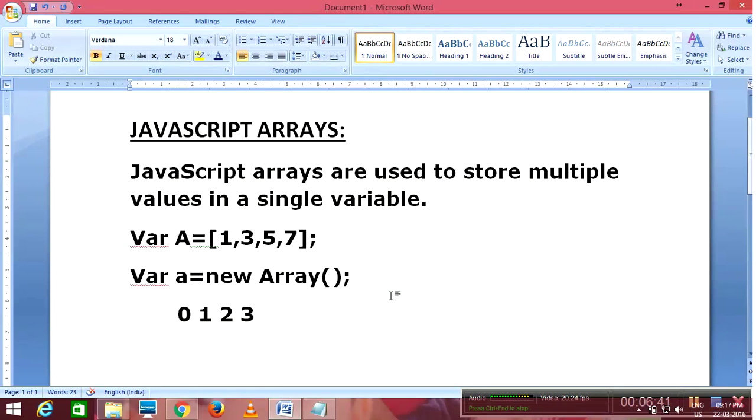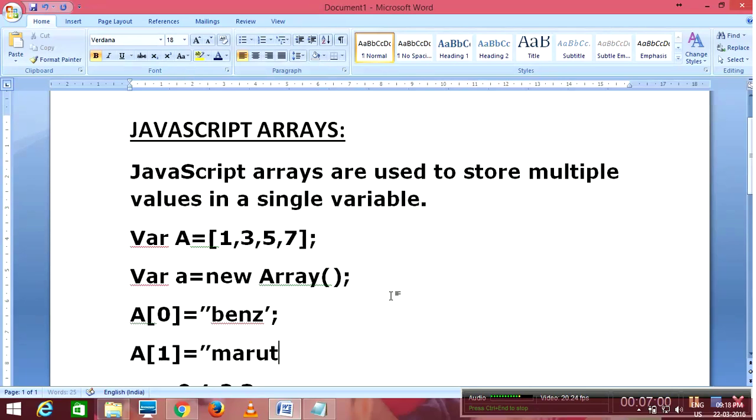To assign the values, we can assign like this also: the 0th element is equal to Benz, and the 1st element is equal to Maruti. Like that, we can store a lot of values inside the array.